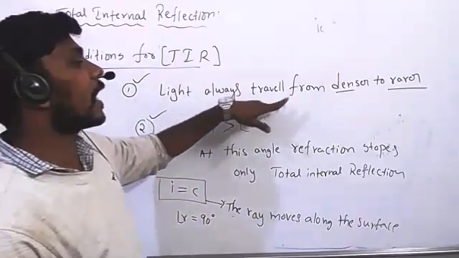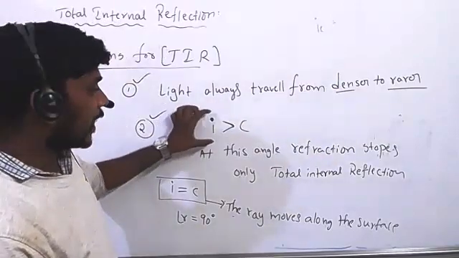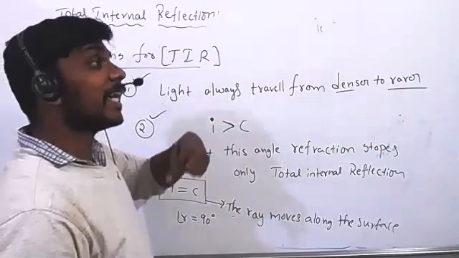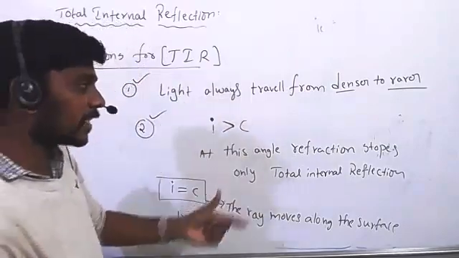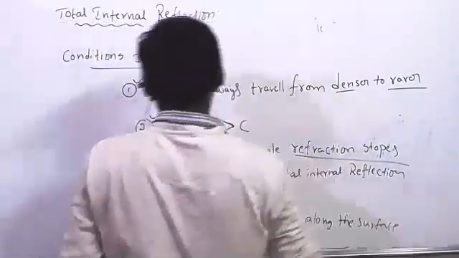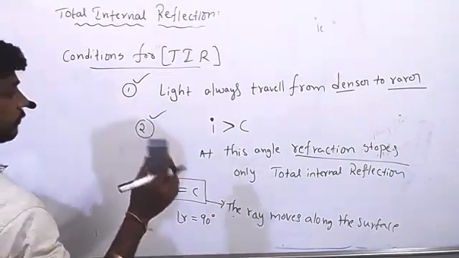Light always travels from denser to rarer, and the second condition is the angle of incidence should be greater than the critical angle. Then only will you get total internal reflection. The refraction stops.